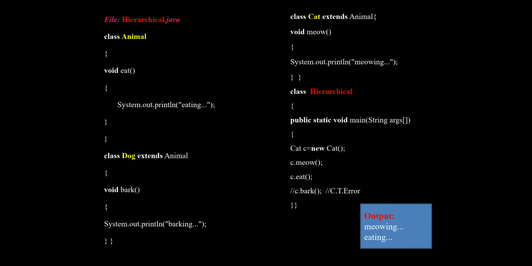It means a single class is acquired by two subclasses. One is Dog, second one is Cat. This is the example of hierarchical inheritance.